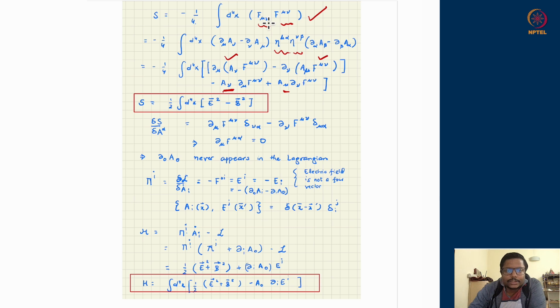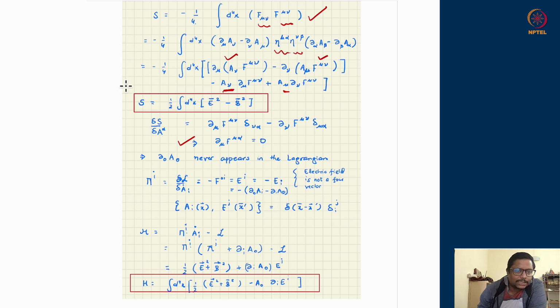So since in the variational approach I want to get an action which has a free A mu, I can convert it into boundary terms minus something which contains a free A mu, and with respect to the variations of A mu, we obtain the equations of motion, which is box of A mu equal to 0, which is equivalently del mu F mu nu equal to 0, or del mu F mu alpha equal to 0, where alpha is a free index. So that we have seen in the previous class.